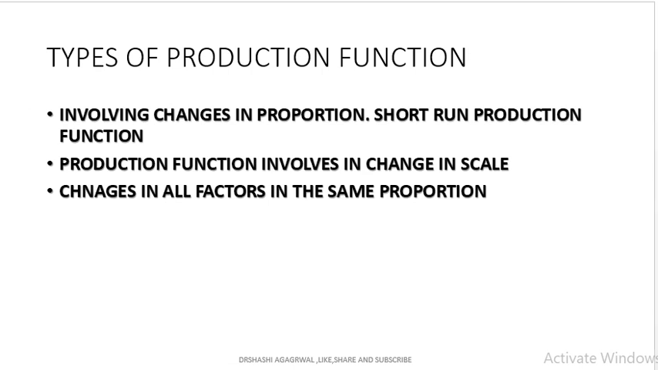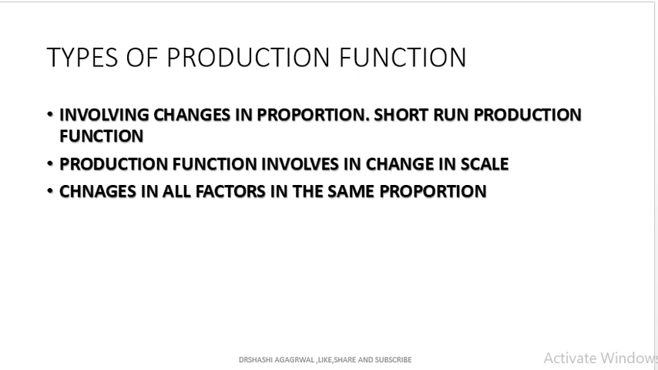Production function is of 2 types, short run and long run. In the short run, we are having fixed factors and variable factors, because when we want to increase the production, it is not possible to increase the quantity of fixed factors. Like land is fixed. If we want to increase the production on the land, we have to increase the quantity of raw material and labor.